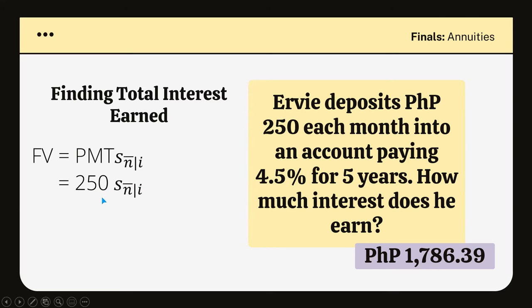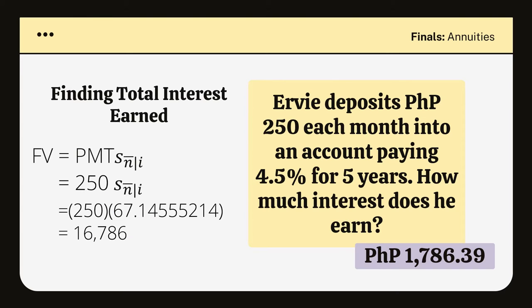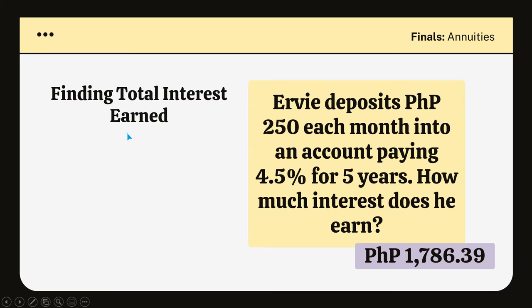Okay? As you can see, there we go. And when we do that, we will get 16,786.38888 and so on. So, ang mangyayari dito, ibabawas natin yung 16,786. Siya yung babawasan natin nung ating binabayaran monthly. So, we're gonna do it this way.